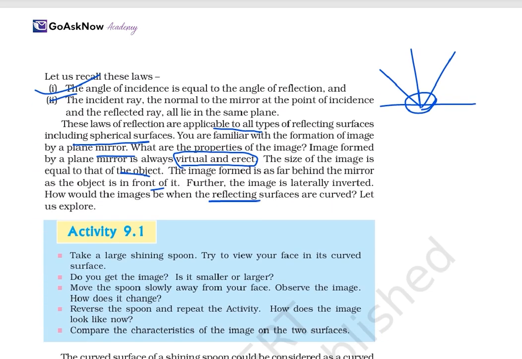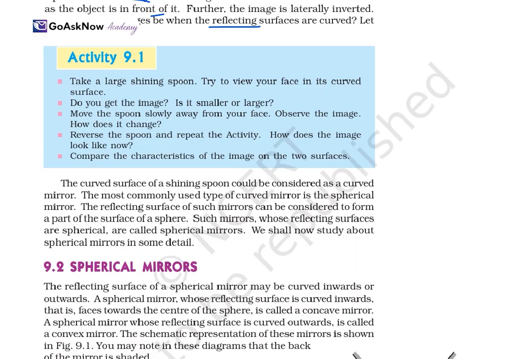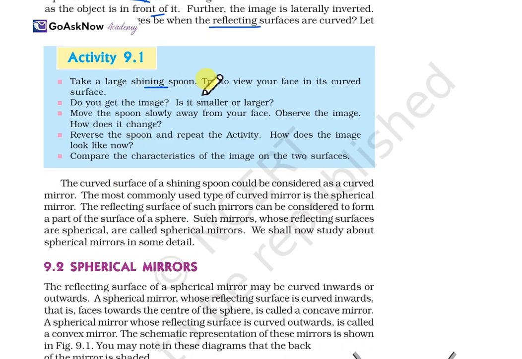Now, one activity is also there. You can complete it. Just take a large shining spoon and try to view your face in its curved surface. Do you get the image? Is it smaller or larger? You will get to know. Also move the spoon slowly farther away from your face and observe how the image changes. Reverse the spoon and repeat the activity, and see how the image looks. Also compare the characteristics of the images formed by the two surfaces. With these observations, things will be more clear.